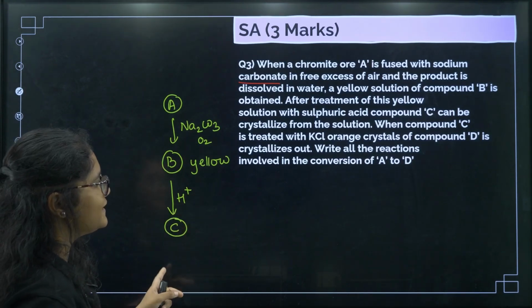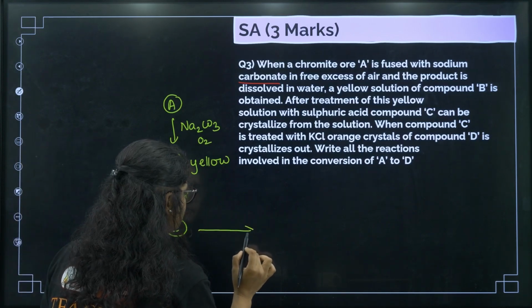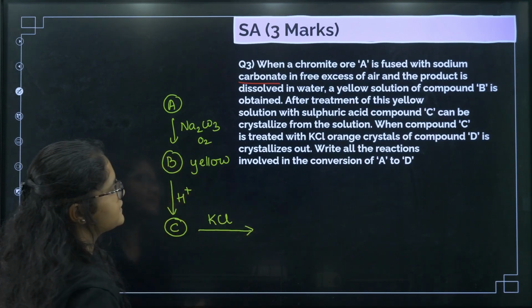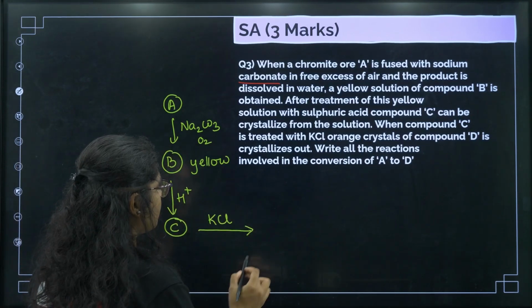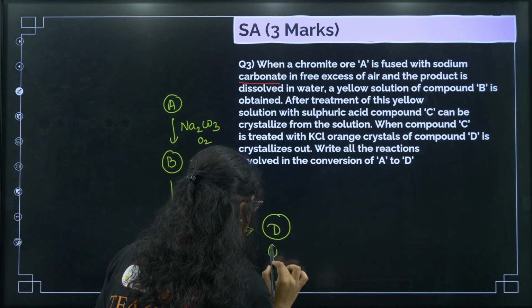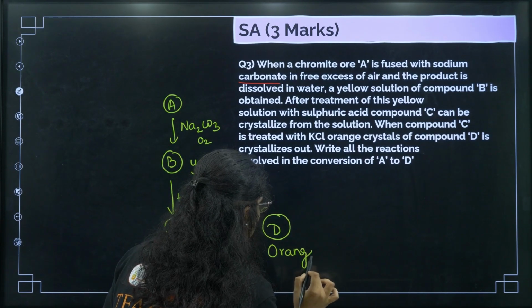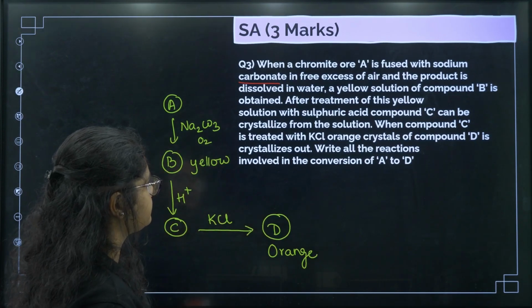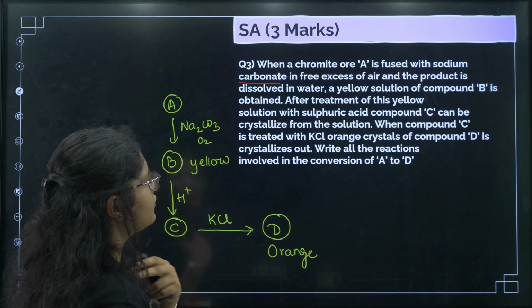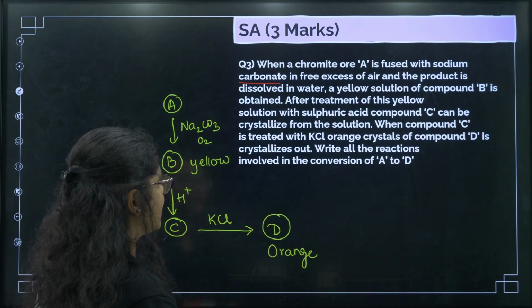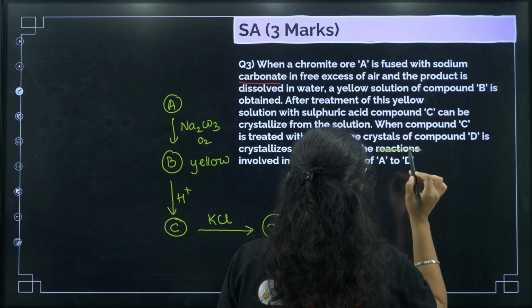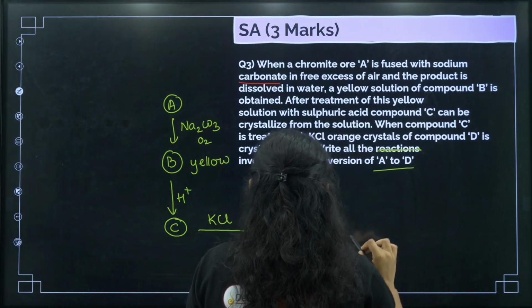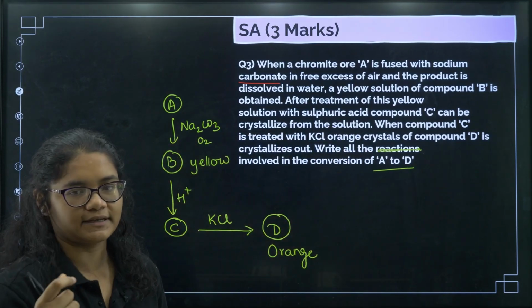Next, when compound C is treated with KCl, orange crystals of compound D are formed. You need to write all the reactions. Actually, it is not reactions. You just need to tell what A to D are. What are the compounds present in A to D.